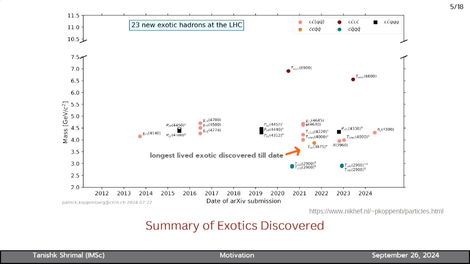Where is the state that you discussed in there? Your state is not in here. This one is this. So T_cc is here, and T_cc-bar is still not found actually. Okay.